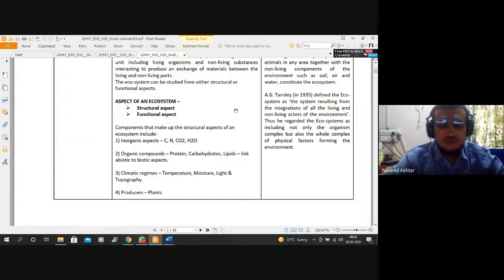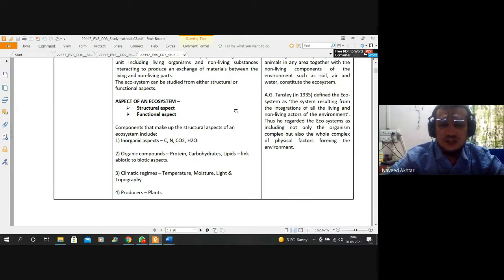nitrogen, carbon dioxide, water, etc. Organic compounds, that is proteins, carbohydrates, lipids, they are linked between the abiotic and biotic aspects. Abiotic means the non-living things, and biotic means the living things. So climatic regimes, that is temperature, moisture, light, and topography, etc.